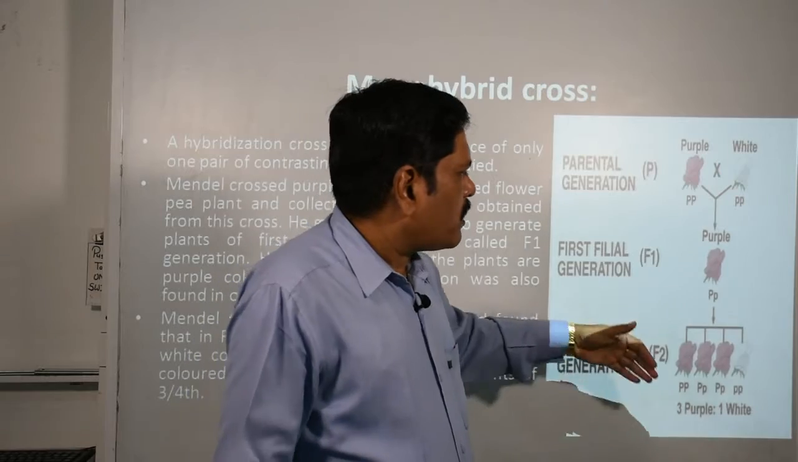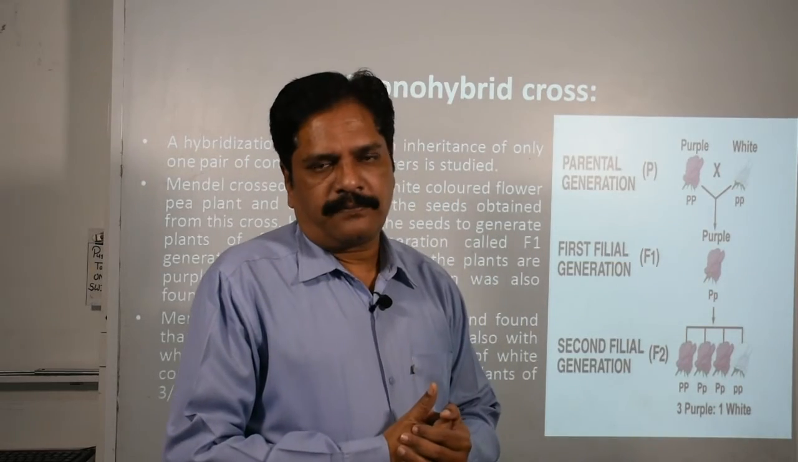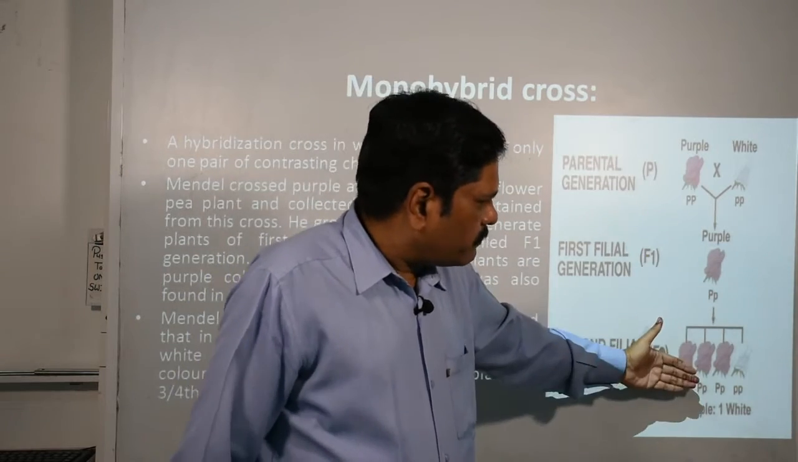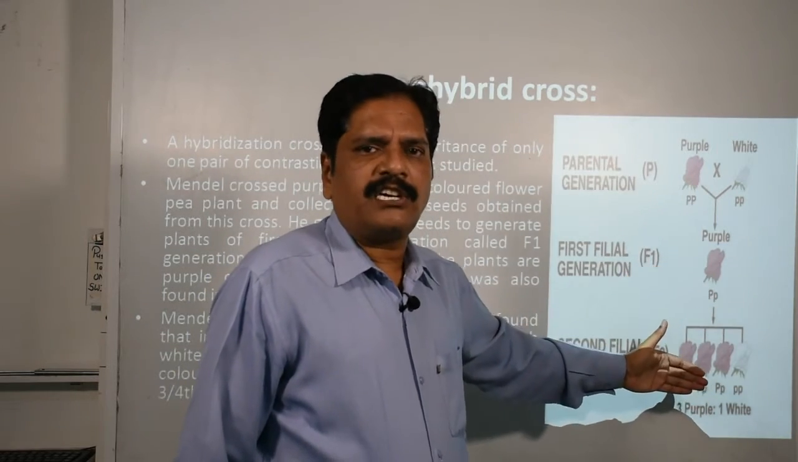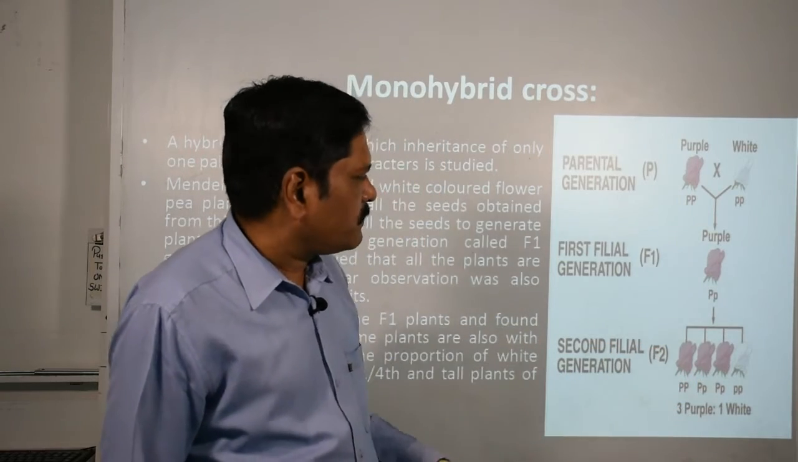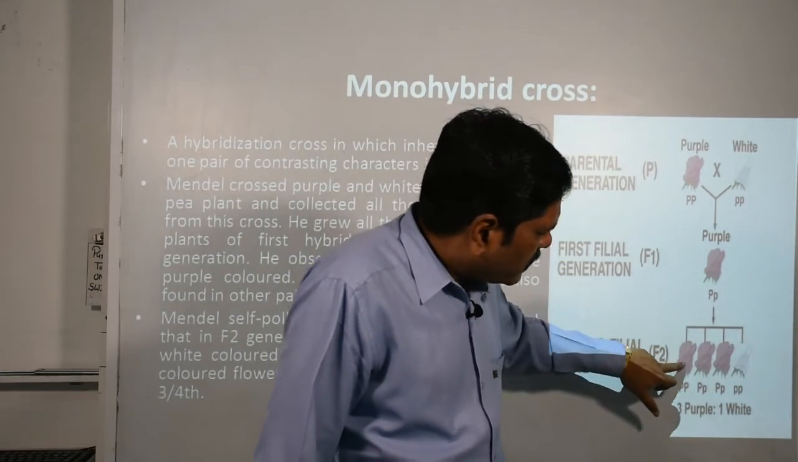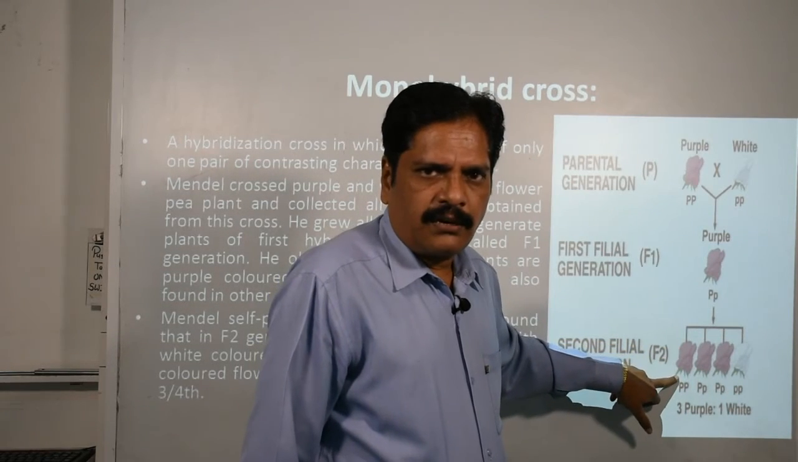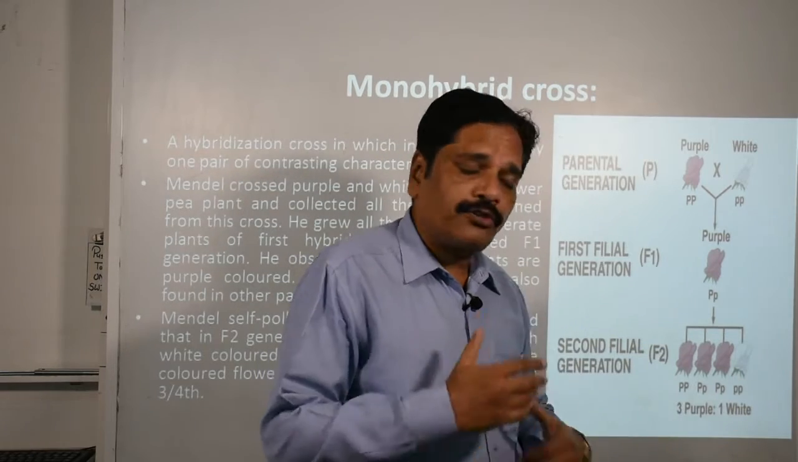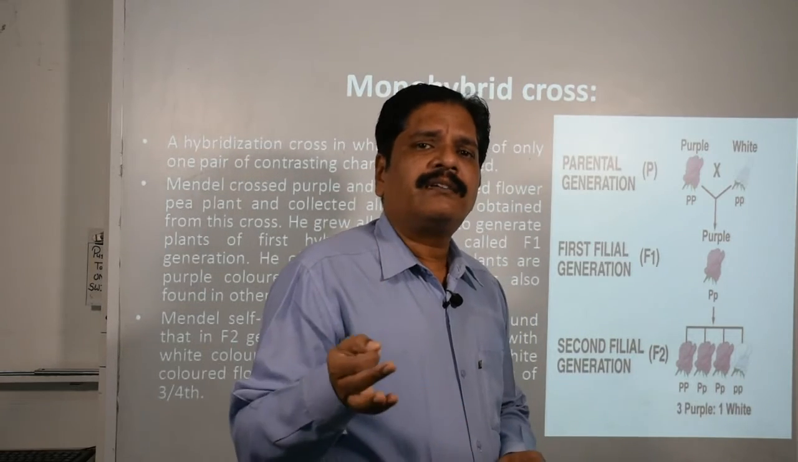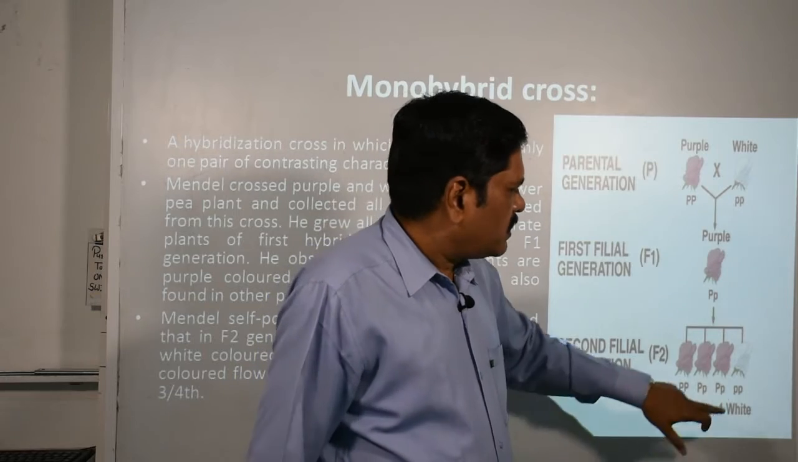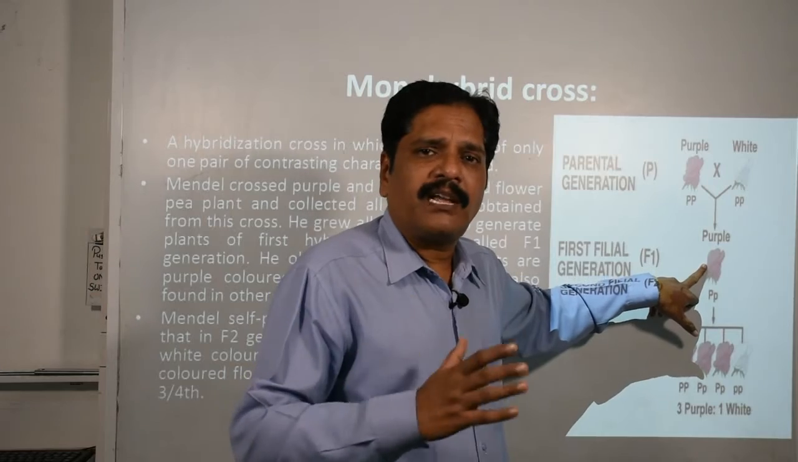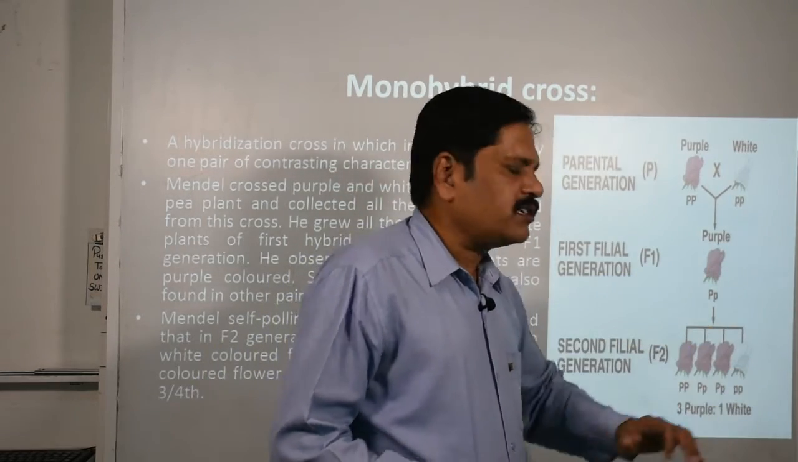Okay, now what happened? Now we allow self pollination. As a result of this self pollination, when we observe the second generation, which we call the F2 generation, what do you observe? Three out of four are showing the dominant feature and one is showing the recessive feature. Again I am stressing this fact: this recessive character did not appear in the F1 generation, but it is able to express itself in the second generation.